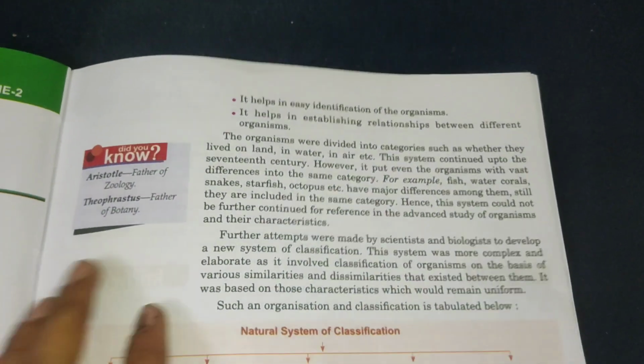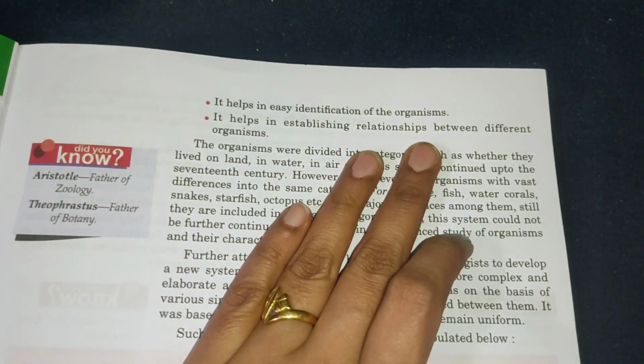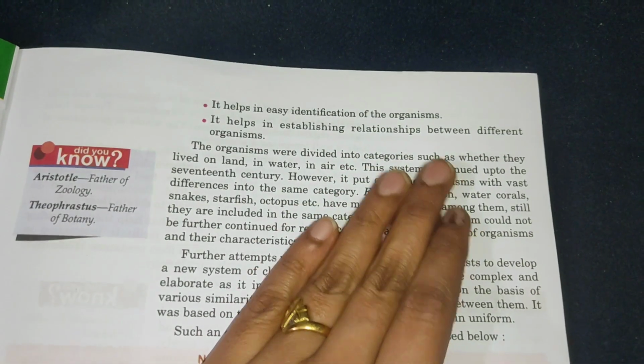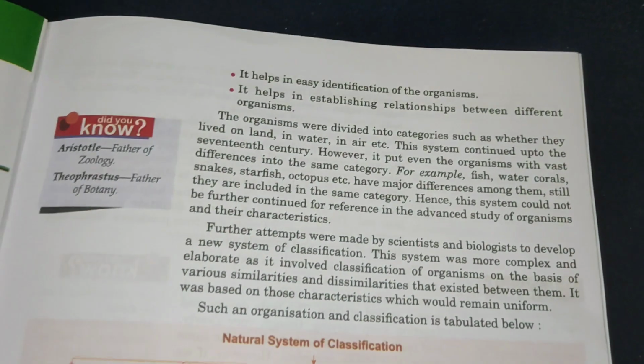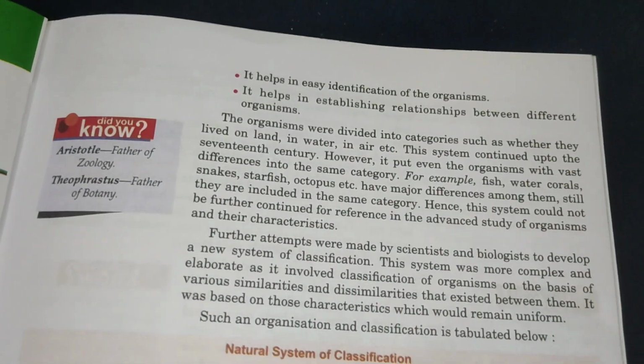Then it helps in easy identification of the organisms. We can easily identify them, and it also helps in establishing relationships between different organisms. So we can find out the relationship between different organisms easily.